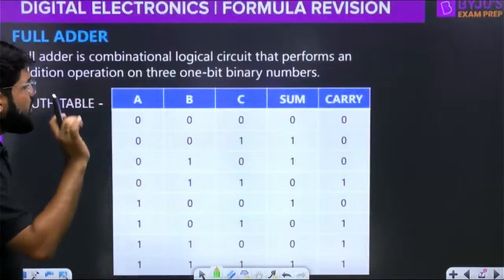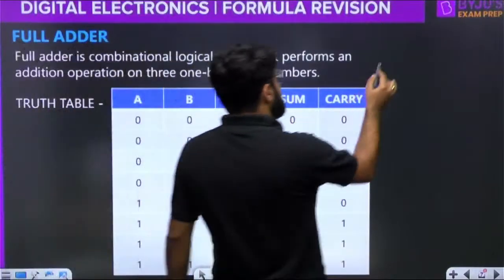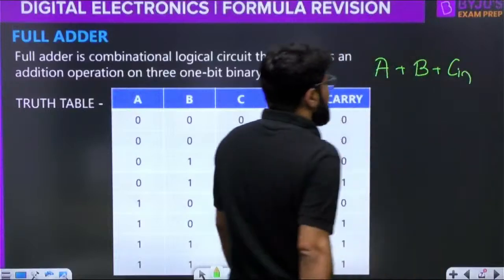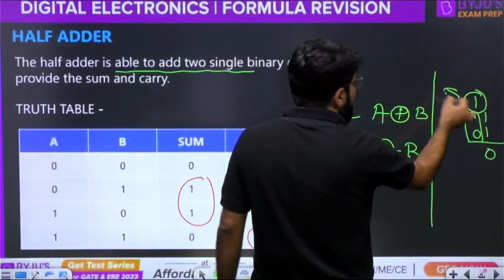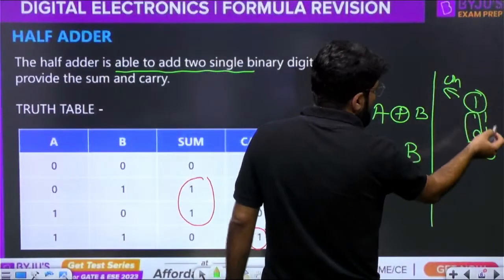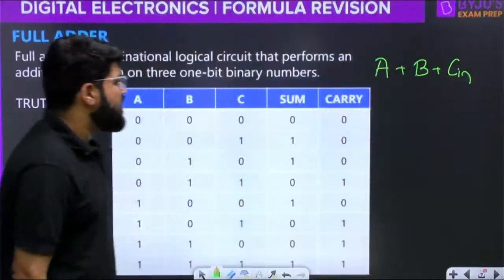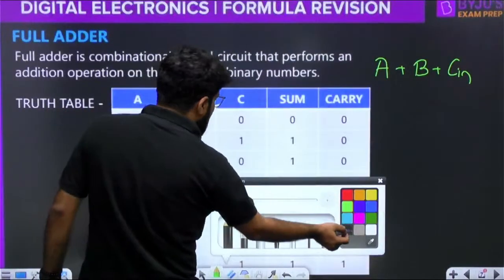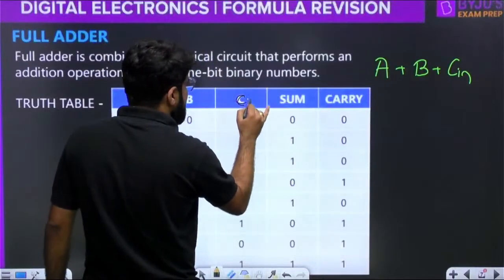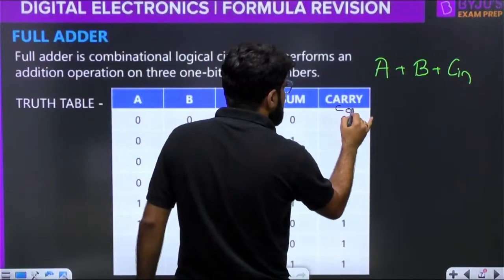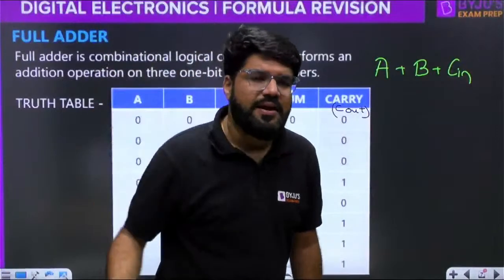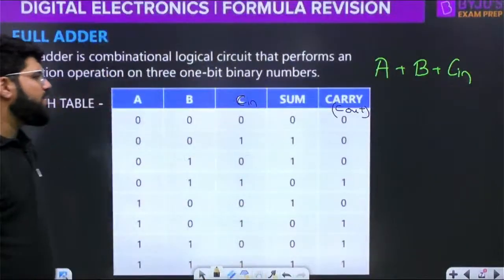So that is going to perform the addition for A plus B plus C in. Let me call this C in. This is the carry coming from the previous stage. So A, B, C, let me call this C as C in, and let me call this carry as C out. After the addition, that will also produce some carry and sum. Accordingly, this truth table is there, right?